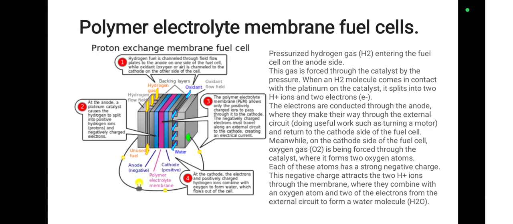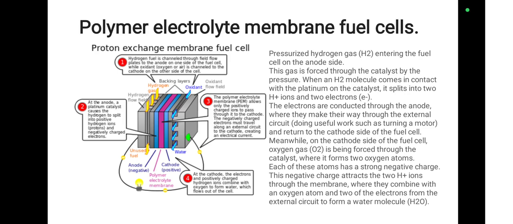When an H2 molecule comes in contact with the platinum on the catalyst, it splits into two H+ ions and two electrons. The electrons are conducted through the anode, where they make their way through the external circuit, doing useful work such as turning a motor, and return to the cathode side of the fuel cell.